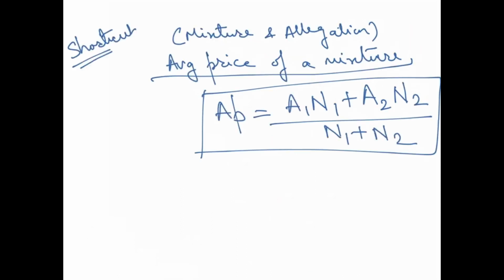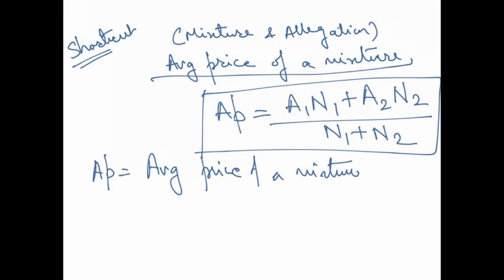The average price of a mixture. So how do we calculate? It is AP is equal to A1 N1 plus A2 N2 upon N1 plus N2. So basically what are A1, N1, N2 and so on? I'll tell you. See, AP is what? That is the average price. Average price of a mixture.